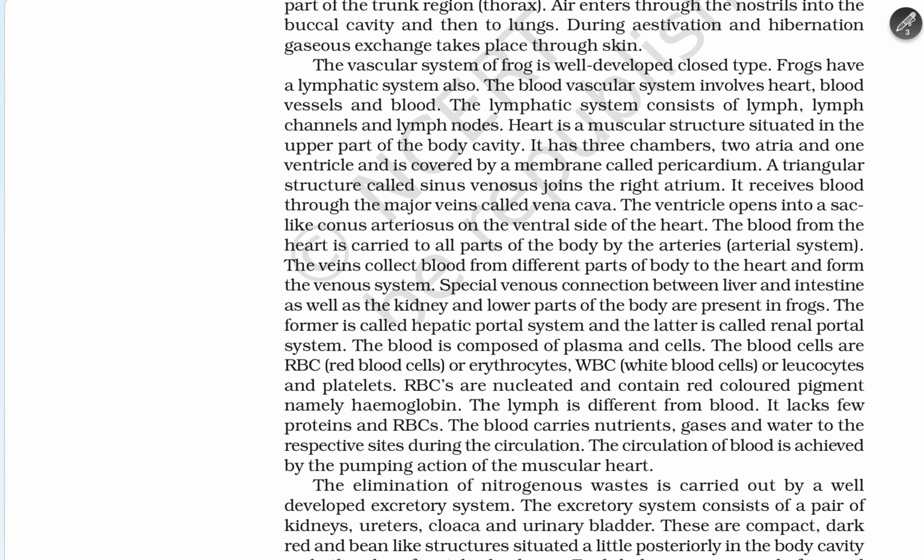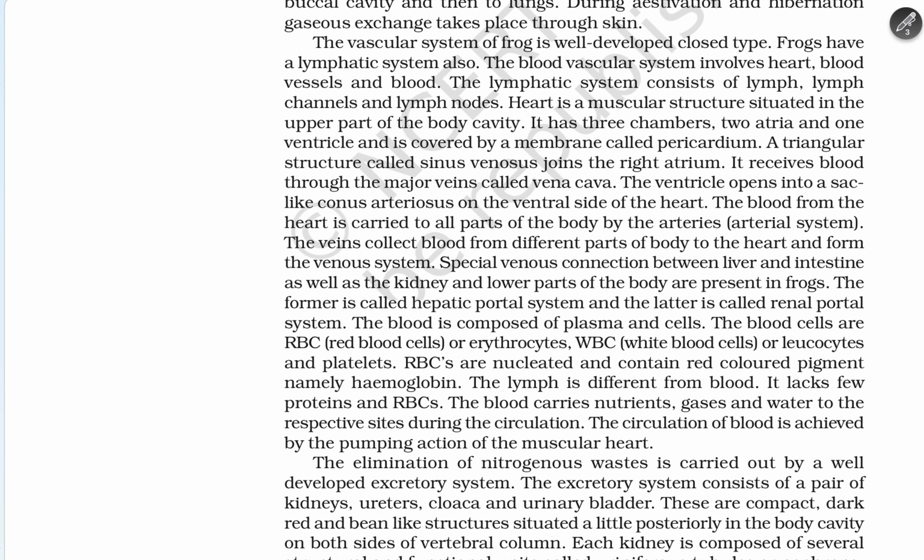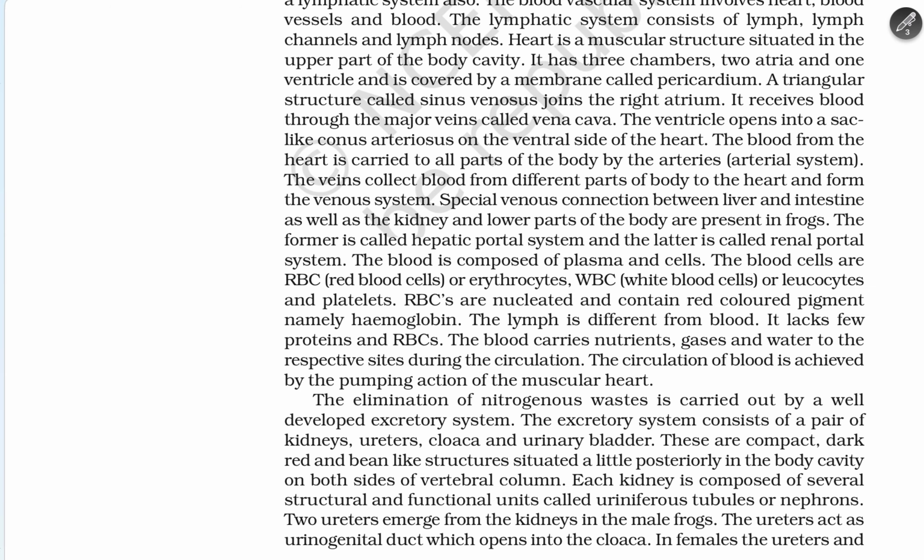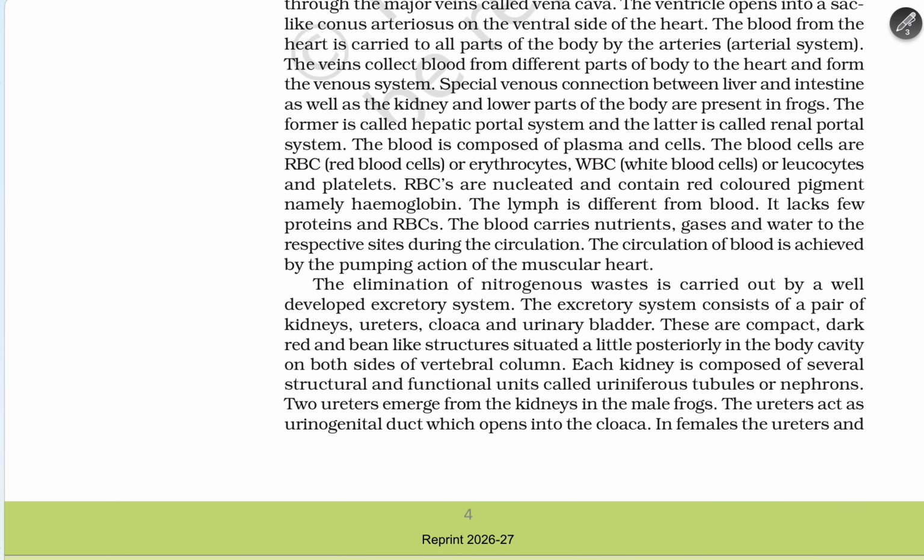The blood from the heart is carried to all parts of the body by the arterial system. Veins collect the blood from the different parts of the body to the heart. In the venous system, special venous connections between the liver and the intestine, as well as the kidney and the lower parts of the body, are present in frogs. The former is called the hepatic portal system and the latter is called the renal portal system.